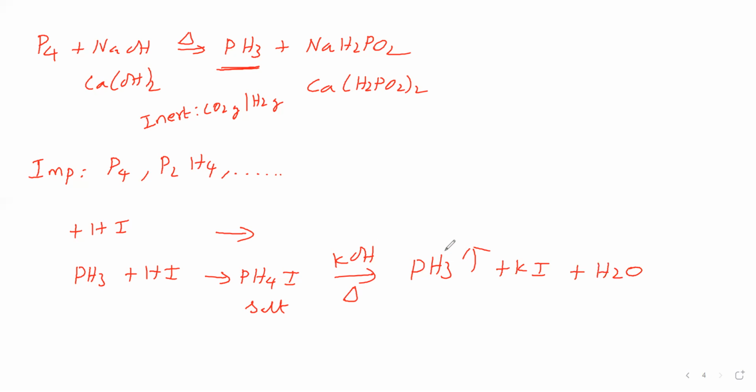Okay, sir. Next, what are the properties of phosphine? We'll see. Phosphine is colorless, with a rotten fish smell. If fish is getting destroyed, what smell do we get? That smell is what phosphine gives. Phosphine is highly poisonous. It explodes in contact with oxidizing agents like nitric acid, chlorine, bromine. Phosphine is slightly soluble in water.